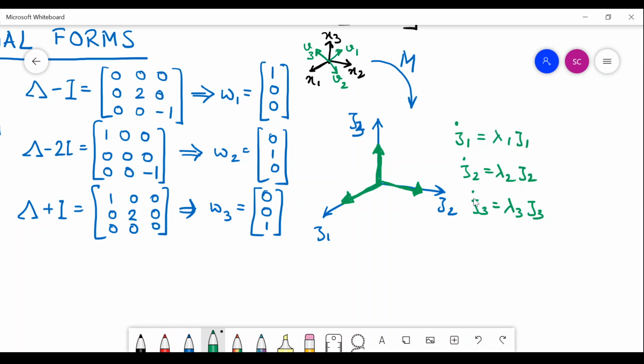The motion along z1 dot is dependent on z1 only. This is very evident now because it is given by the eigenvector. So in this way, the modes of motion also become orthogonal to each other. They are independent as well as orthogonal.